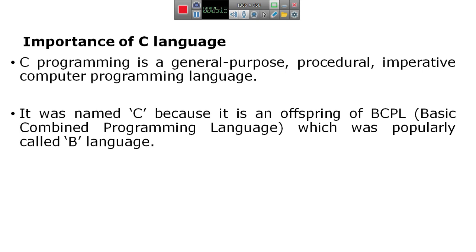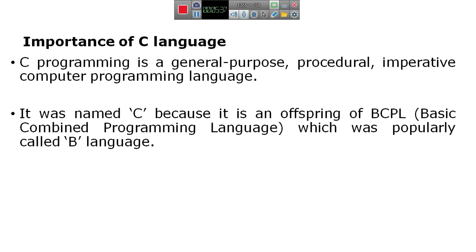And it was developed by a person called Dennis Ritchie. The C language was developed by Dennis Ritchie in the year 1972, at AT&T Bell Laboratories.